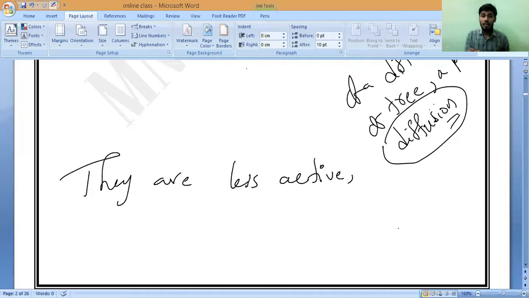So they are less active. And why? Because they are less active, what is happening? Their cells do not need to be supplied with materials so quickly. That's all. Understand? Write it.